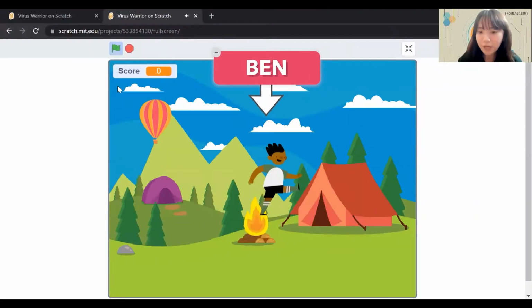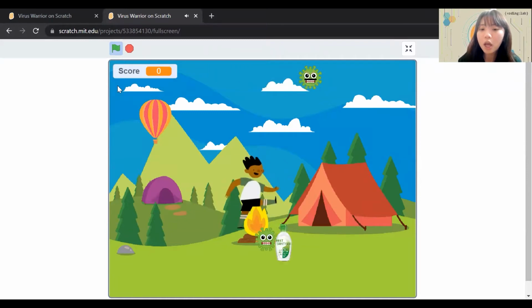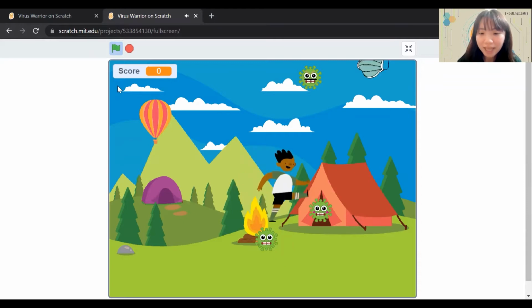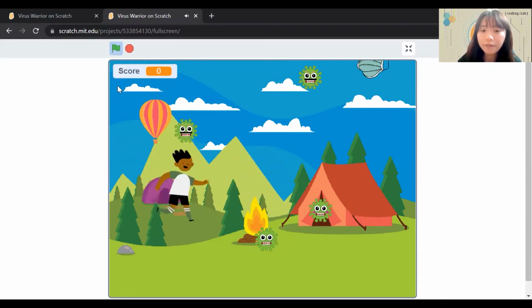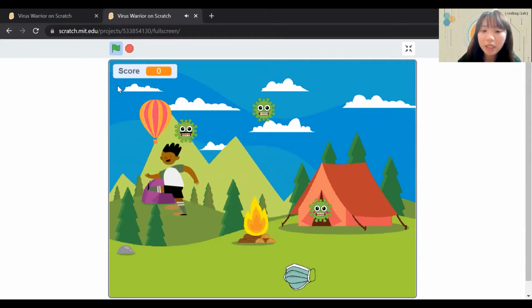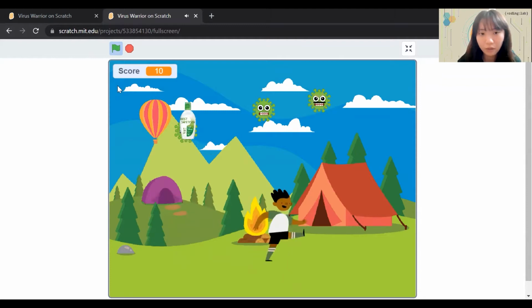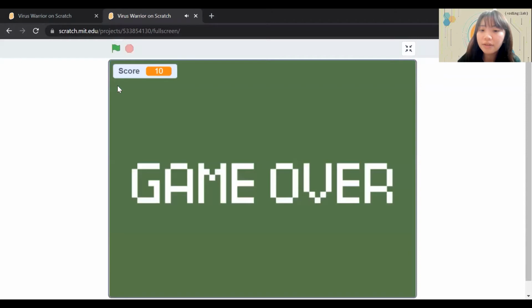This is Ben. To make Ben move, you can actually use the arrow keys on the keypad. The objective of the game is to touch the mask and hand sanitizers while avoiding the virus. So each time if you touch the mask or hand sanitizer, your score will increase by 10. So if you accidentally touch the virus, your game will end.